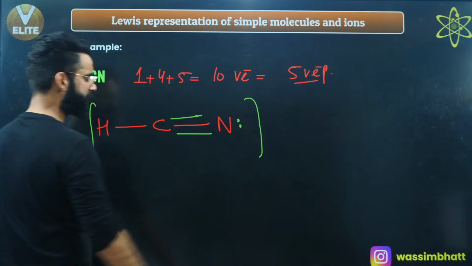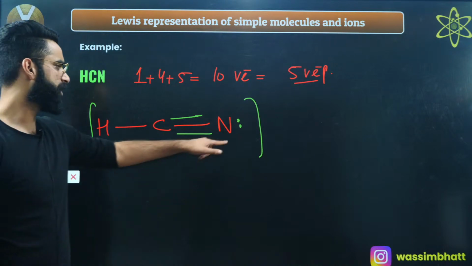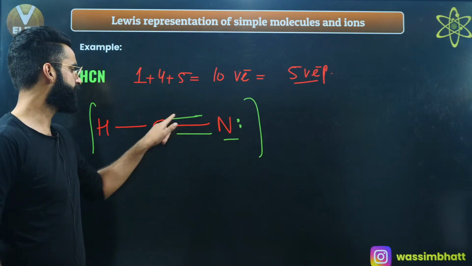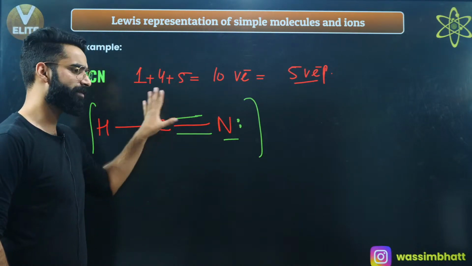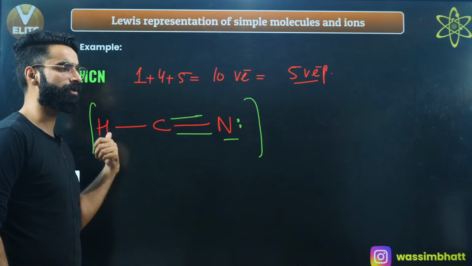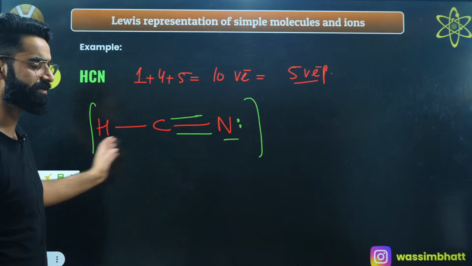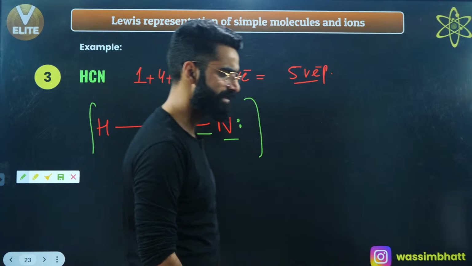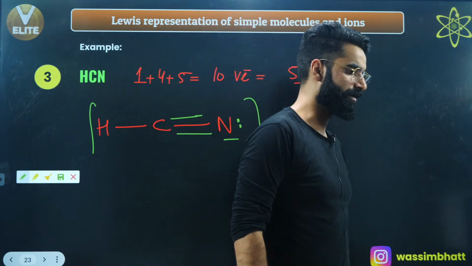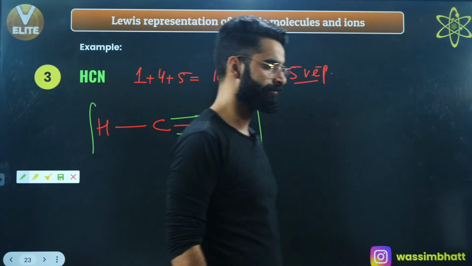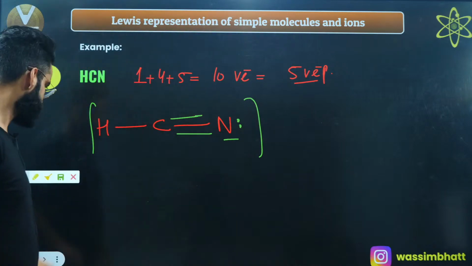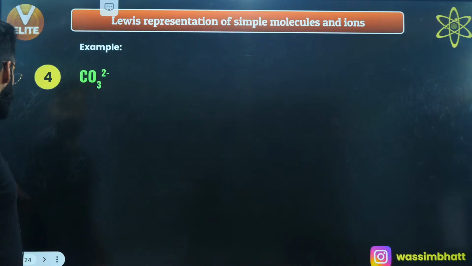So check the octet of every atom. The octet of this is complete, 1, 2, 3, 4, 5, 6, 7, 8. The octet of carbon is complete, 8, and the duplet of hydrogen is also complete, 1, 2, right? This is the structure of your HCN. Right, guys? Perfect. All right, let's move on. Let's see a few more structures.